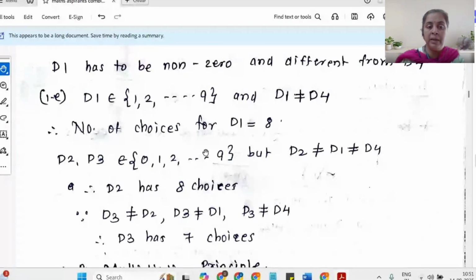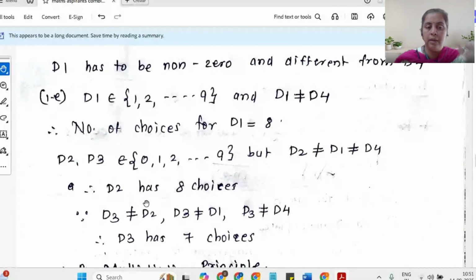Now coming to D2. D2 and D3 both will belong to 0 to 9. But D2 has to be different from D1. So from 0 to 9, I have 10 choices, and since it has to be different from D1 and D4, the number of choices for D2 reduces to 8.